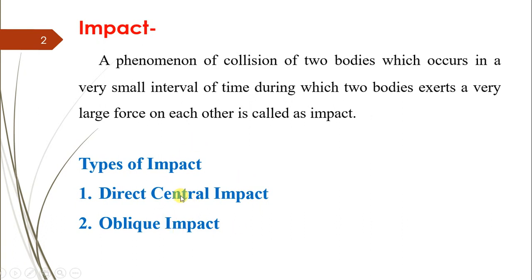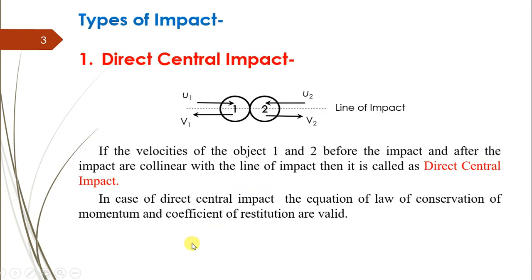Mainly there are two types of impact: the direct central impact and the oblique impact. So let's see first of all the direct central impact. Considering two bodies, body 1 and body 2, if the velocities of objects 1 and 2 before the impact and after the impact are collinear with the line of impact, then it is called a direct